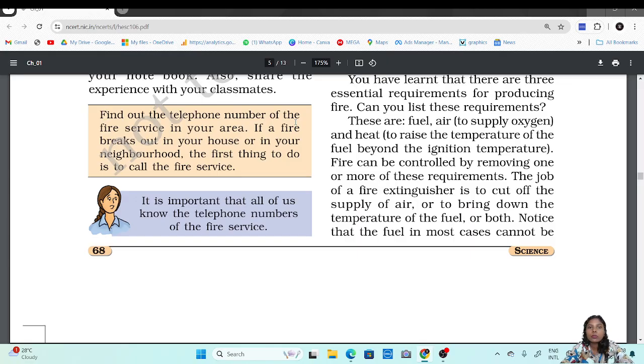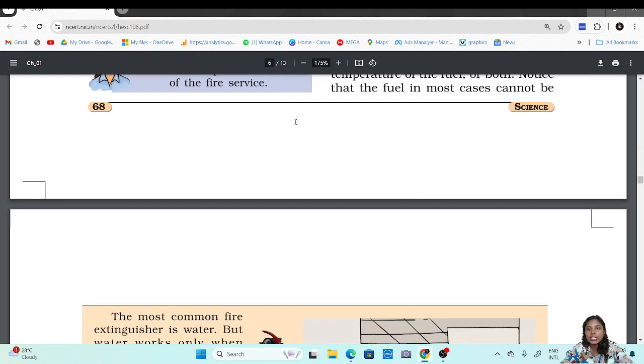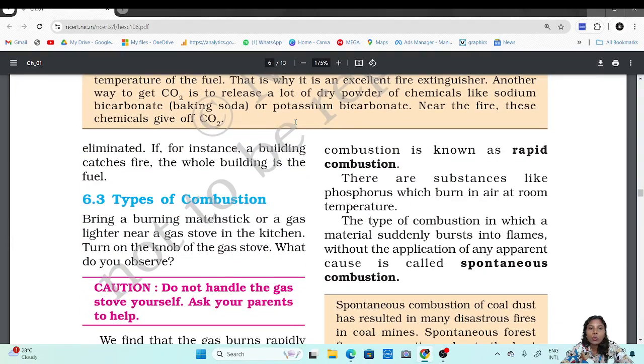The main purpose of fire extinguishers, or the people who put out the fire, is to cut down the supply of one of them. Either you cut down the supply of fuel, air or heat, or you can even do more than one of them. Notice that fuel in most cases cannot be eliminated. If, for instance, a whole building catches fire, the whole building is the fuel.